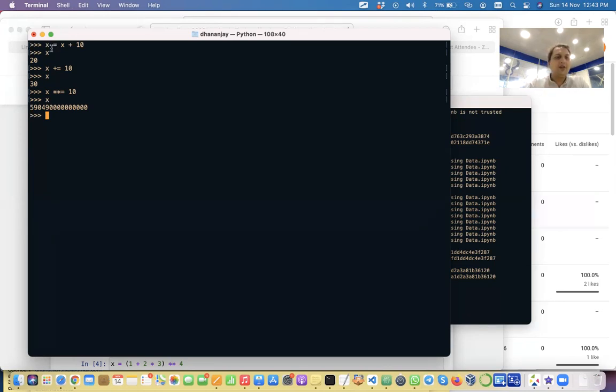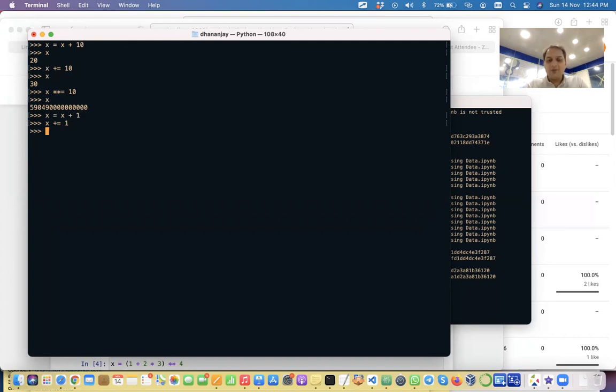Whenever you have a variable repeating on both sides, you can use a compound operator. This is very common because many times you have to increment this kind of value. Otherwise I have to increment 1, I have to write so much. So this becomes very handy. But make sure the operator is coming before the equal to sign.